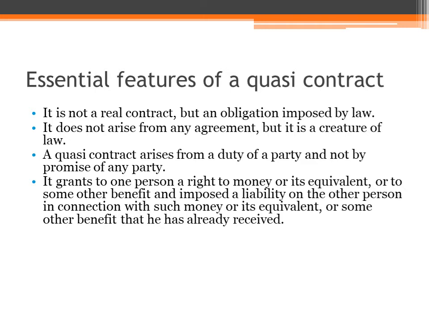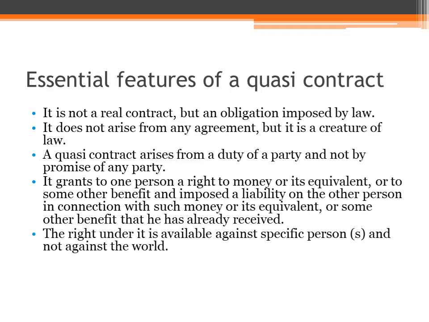Under a quasi contract, one person gets the right to money or other benefits and liability is imposed on the other person in connection with that money or thing. Then the right under it is available against a specific person and not against the whole world.